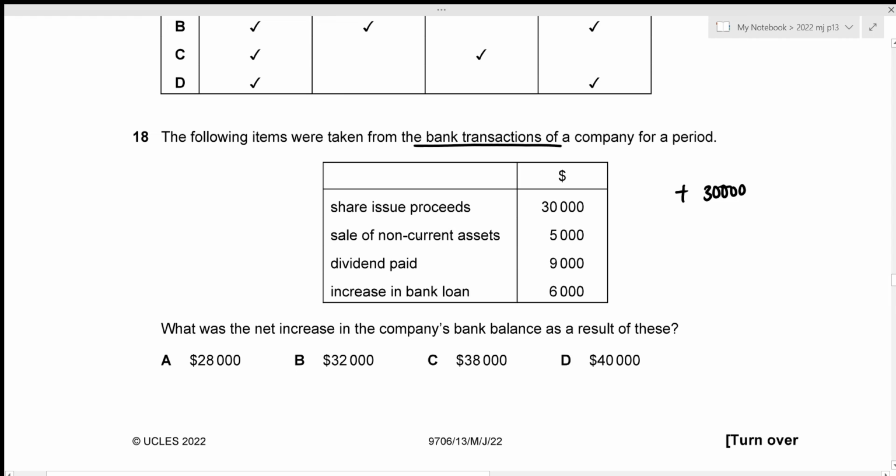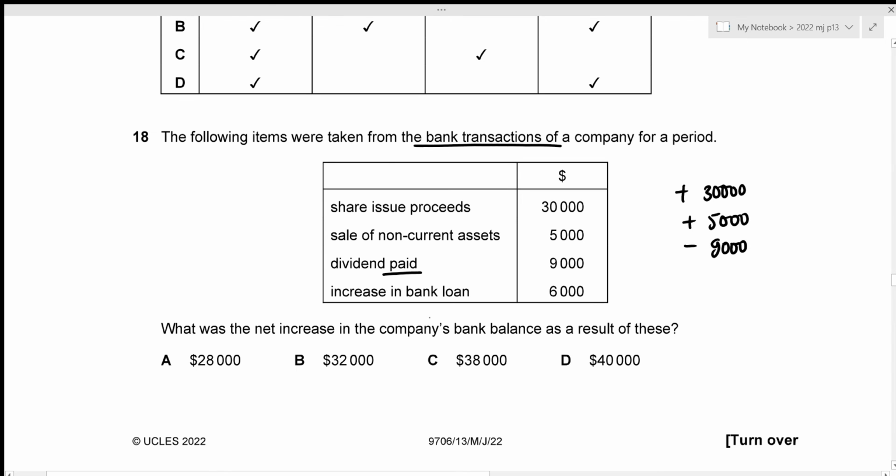Then we have a sale of non-current assets. While selling non-current assets, we give out our non-current assets, and in exchange we receive the cash amount, which means that our company's bank balance would definitely be increased by the sale of non-current assets. So we will be adding this amount of 5,000 as well. Then the third one is dividend paid. So we are paying it out, which means that our bank balance would be reduced by this amount. So we're going to subtract the 9,000.